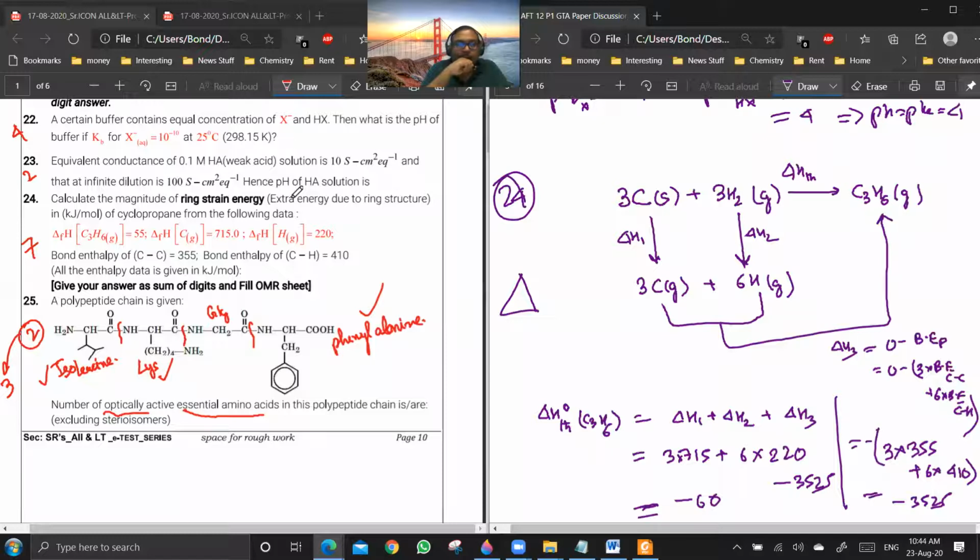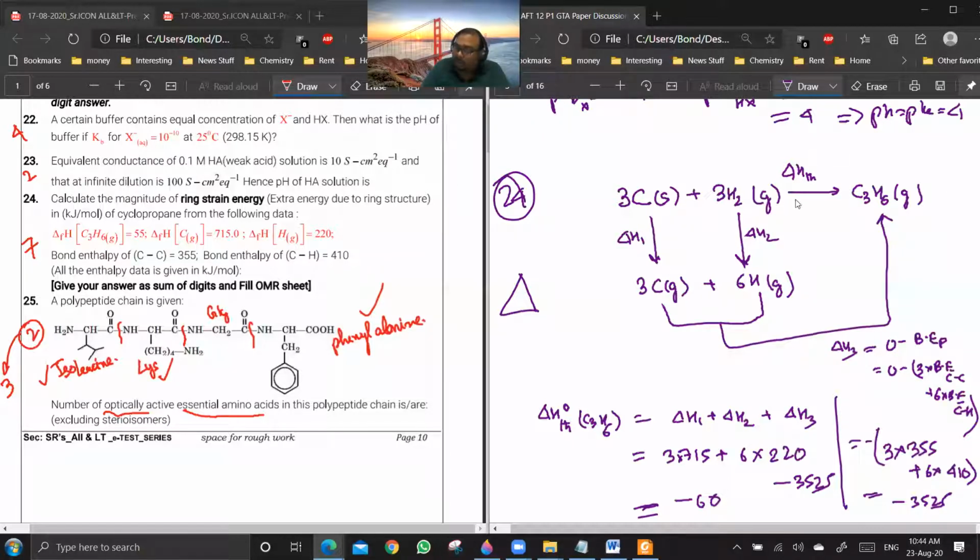The data they have given is the heat of formation of cyclopropane. This is the actual heat of formation. And then they have given the heat of formation of carbon atom, and the heat of formation of hydrogen atom. Now how to do these types of questions? We first write the formation equation for C3H6. It will be elements in the native state combining to give the molecule. So 3 carbon in the solid state, which is graphite, will combine with 3 moles of hydrogen in the gaseous state, and give C3H6. This is the formation equation for C3H6.